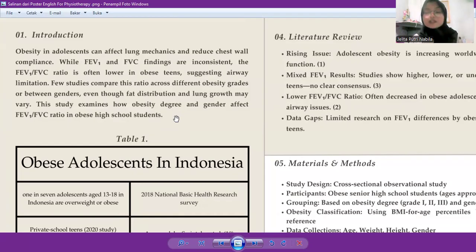Meanwhile, the main focus of the study is on forced expiratory volume in 1 second or FEV1, a key parameter measured by spirometry, and FEV1 reflects how much air a person can forcibly exhale in the first second of a breath. And another important parameter here is FVC or forced vital capacity, which measures the total amount of air exhaled during the test. And the ratio of FEV1 and FVC is often used to assess if there is any obstructive or restrictive lung pattern. A low FEV1/FVC ratio may indicate airflow obstruction, while a normal ratio, with reduced FEV1 and FVC, may suggest a restrictive pattern, which is common in obesity.